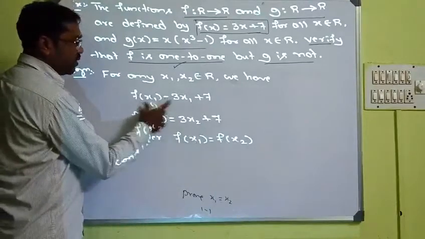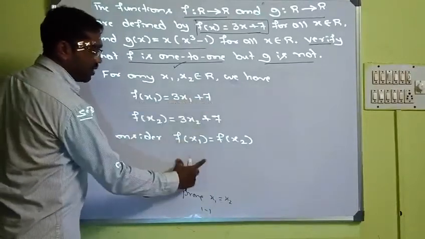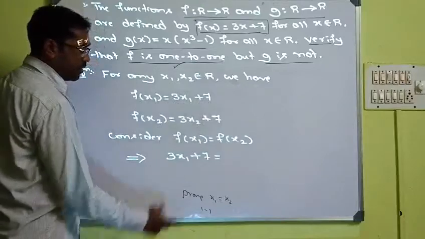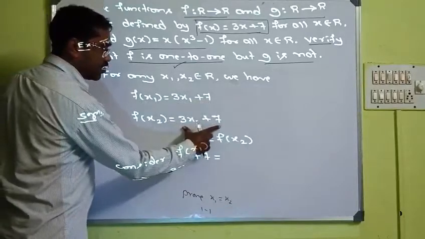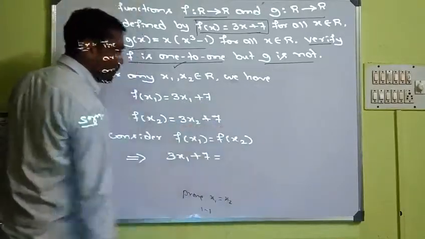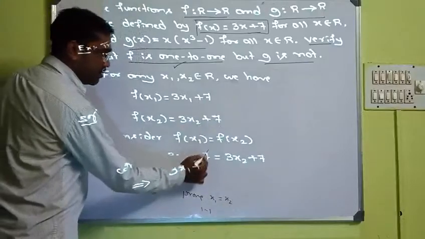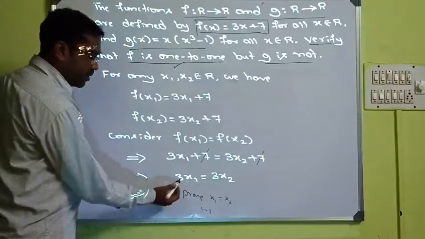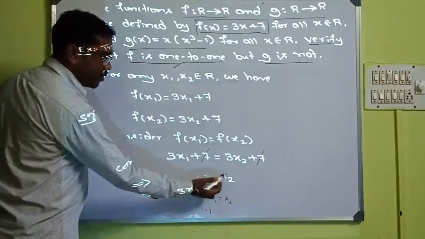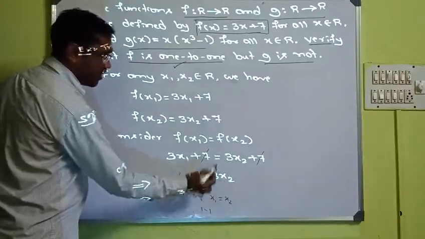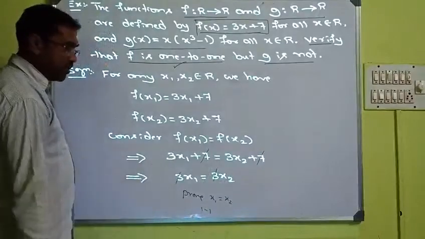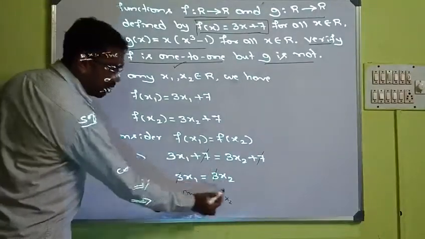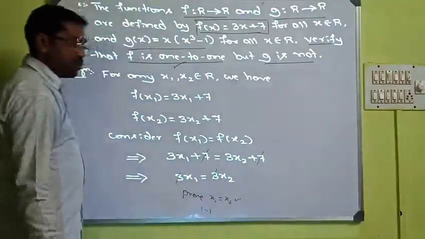What is f of x1? 3x1 plus 7. I will put here. And f of x2 is 3x2 plus 7. I will put here. 7 and 7 will get cancelled. What you get is 3x1 is equal to 3x2. Again 3 will get cancelled after dividing both sides by 3. So what you get, x1 is equal to x2.